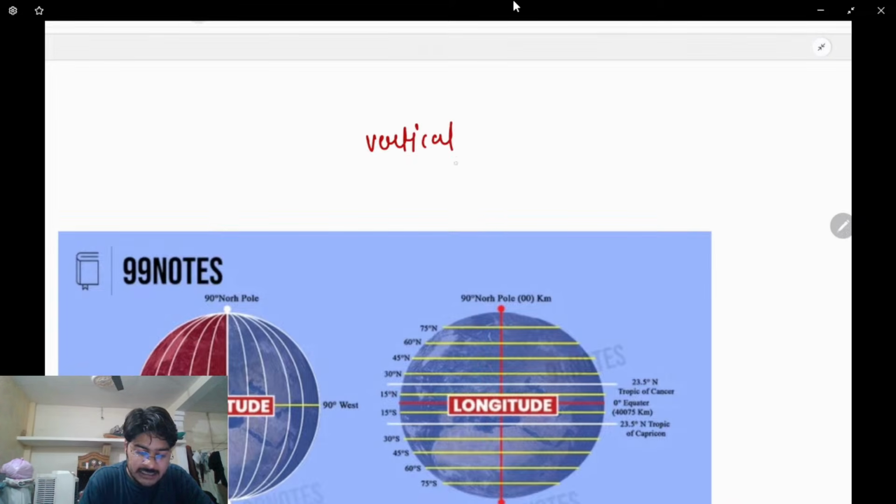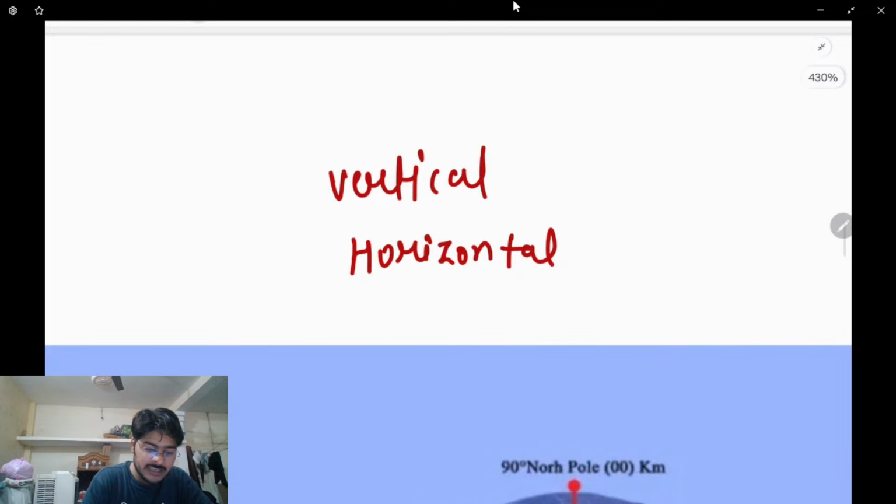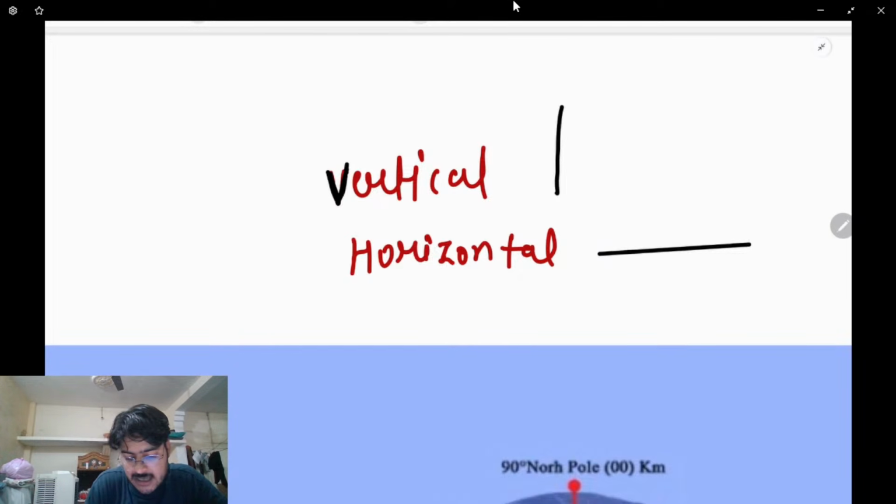For now, you just need to know that one thing is vertical and another thing is horizontal. Vertical, you can see, the moment I have written V here, V is open and it is going up. A vertical line is in this way, straight up. And the horizontal line is this line. Clear?